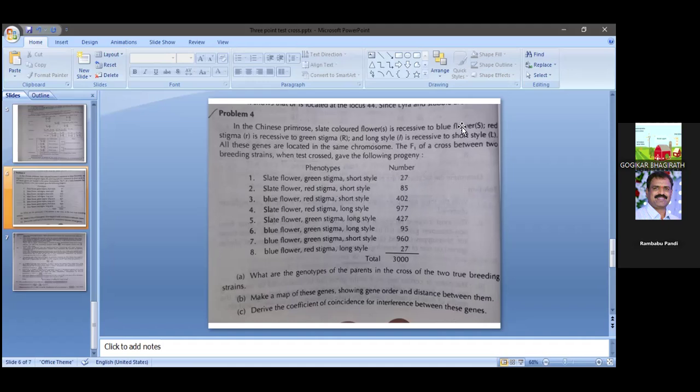Here blue color means capital S, red stigma is small r, and long style indicates small l. In this way you can write the representative genes in this order. Based on that we can easily calculate the percentages.